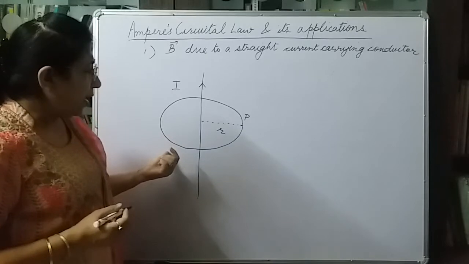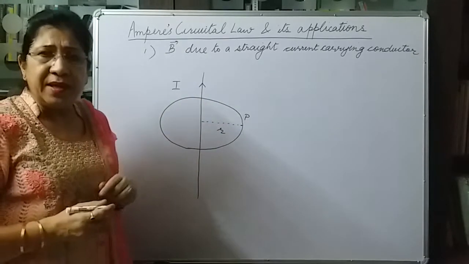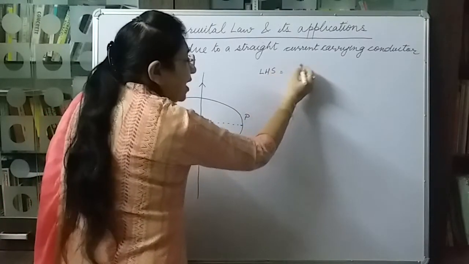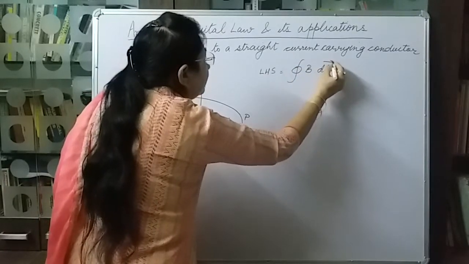Now we will apply Ampere's law to this Amperian loop. Let us see the left hand side. The left hand side of the law is B dot dl.